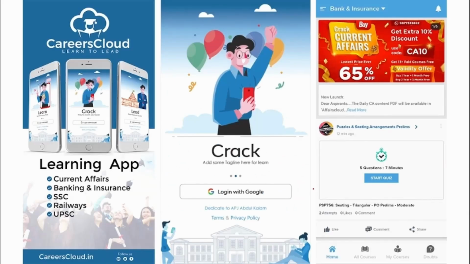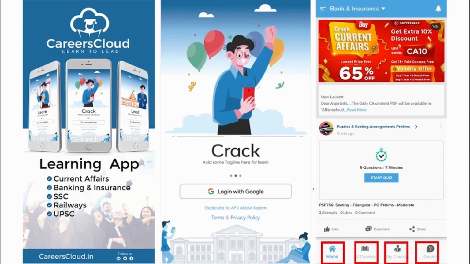My name is Shashmita. We have an app by the name Careers Cloud, which you can download through the Play Store. Once you have downloaded the application, you will easily be able to log in using your Gmail ID. Once you have logged in, you will be redirected to this page where you will get this UI. There will be options for home, all courses, my courses and doubt section in this application.